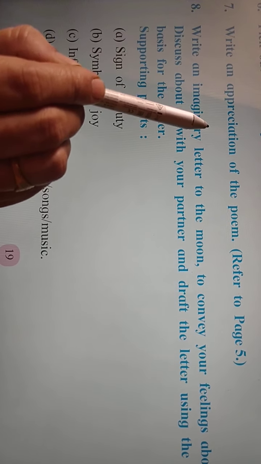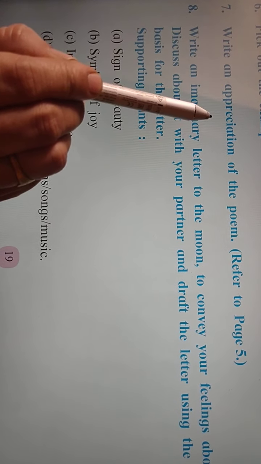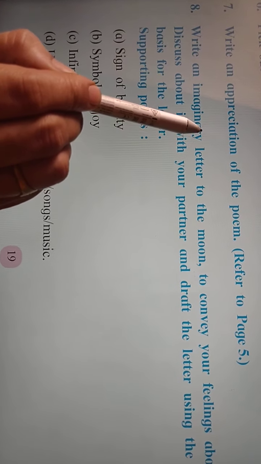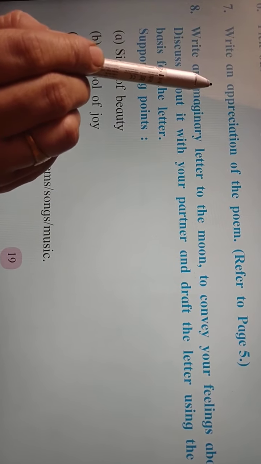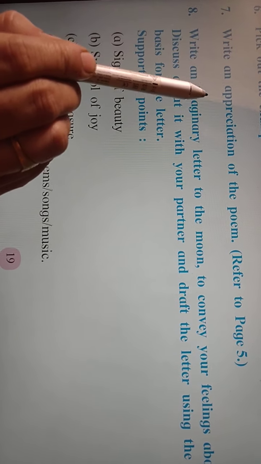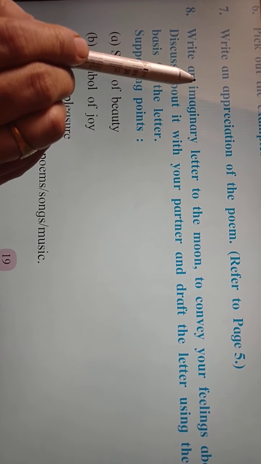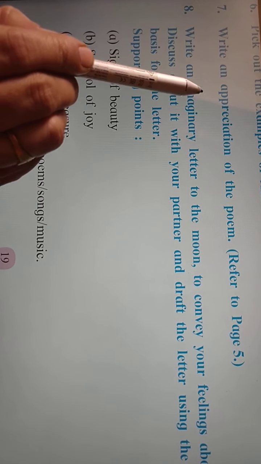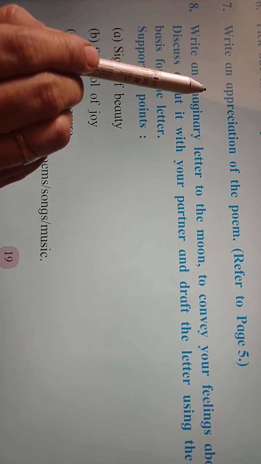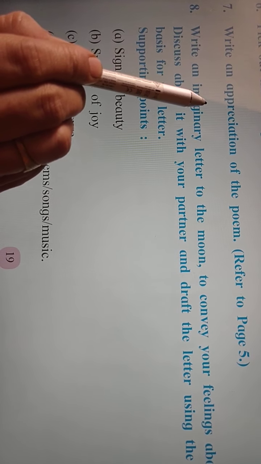Such a poem which has no rhyming words is called a free verse or blank verse. In Marathi it is called Mukta Chanda. As the poem has no rhyming words, the poem has no rhyme scheme. The next point is figures of speech. So while learning the poem, we have learned the figures like apostrophe, inversion, alliteration, repetition, and antithesis.